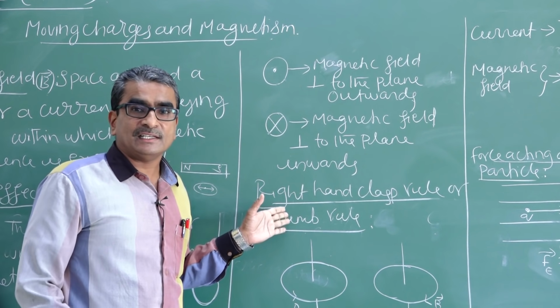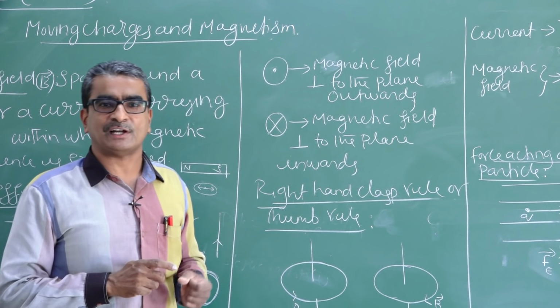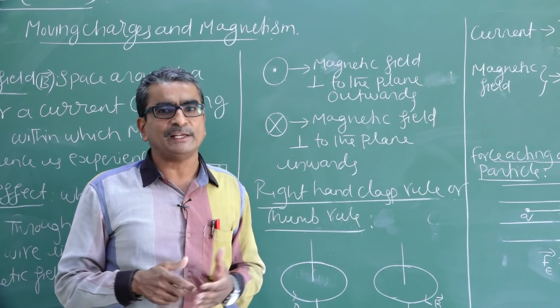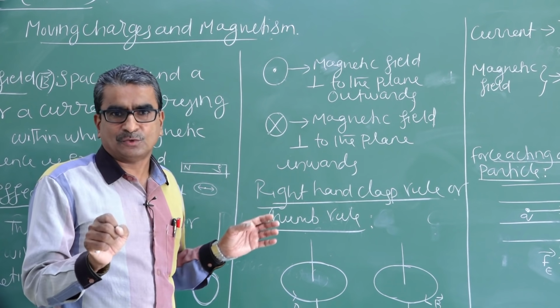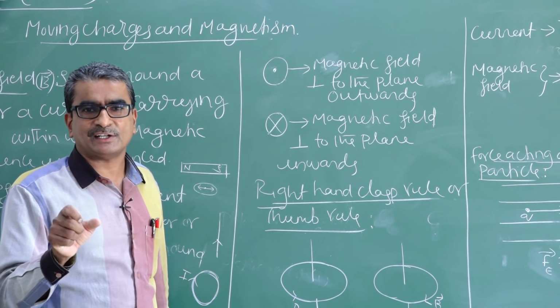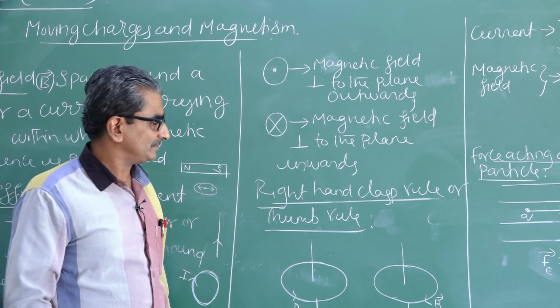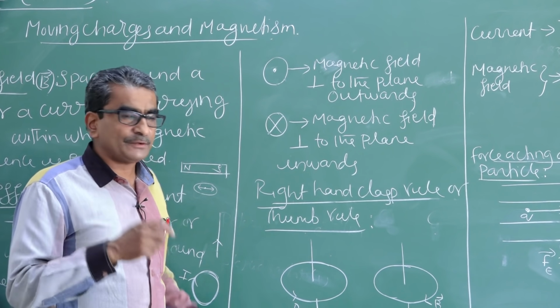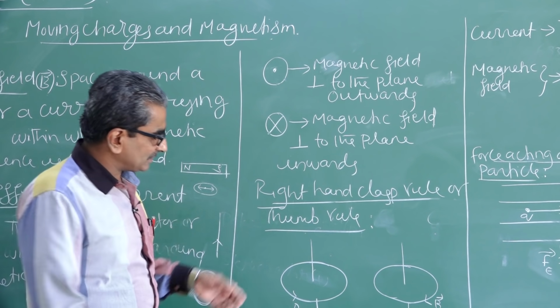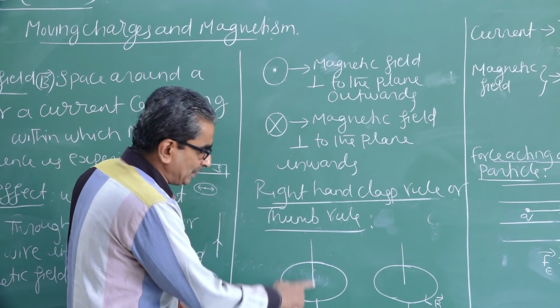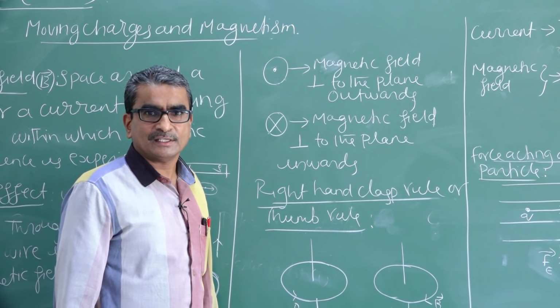Then, is there any rule to find the direction of magnetic field? There are too many rules. Now let us consider one of the simplest rules to identify the direction of magnetic field. Suppose I consider a straight conductor and I am going to pass current through it.